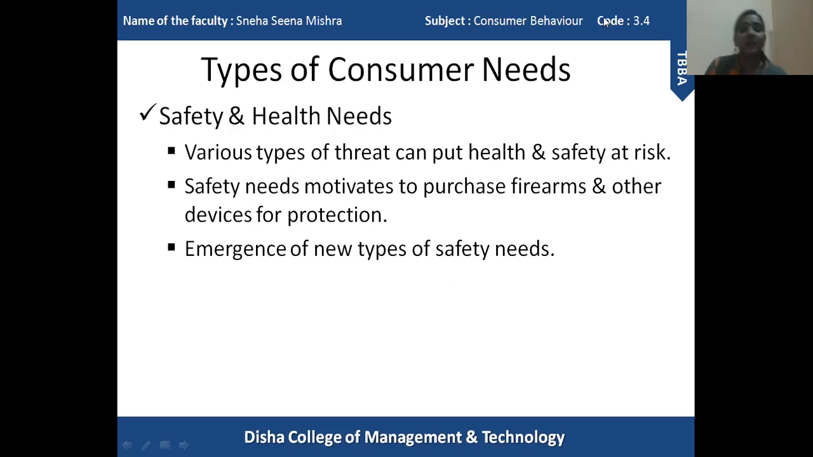Okay. The second type of need is safety and health need. Now we can say that there are various types of threat that put our health and safety at risk. If we take an example of the present scenario, we are going through a pandemic, and because of that, whenever we need to go out, we have to put a mask on our face in order to protect us from the COVID-19 virus. So that is the safety need. We will be at risk if we don't use a mask outside our house. So that is the risk that we face. So in order to protect ourselves, we put a mask on our face.